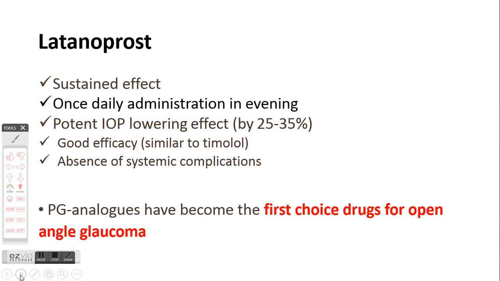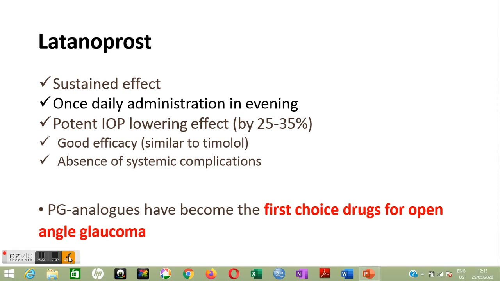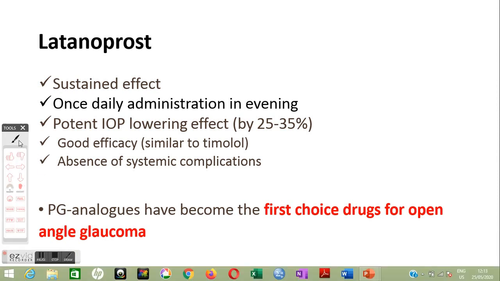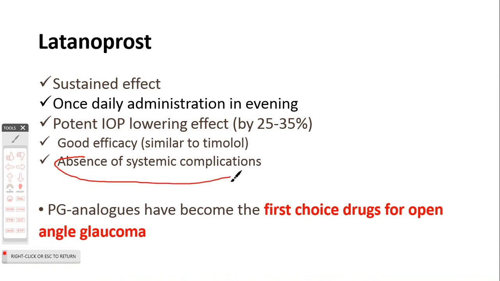Compared to beta blockers, particularly the non-selective beta blockers, which have a tendency to cause systemic side effects, prostaglandin analogs are preferred as a first line treatment in open angle glaucoma. So as I was telling you, there are certain advantages of prostaglandin analogs such as latanoprost or bimatoprost, because of which they are preferred as a first line therapeutic option for open angle glaucoma.